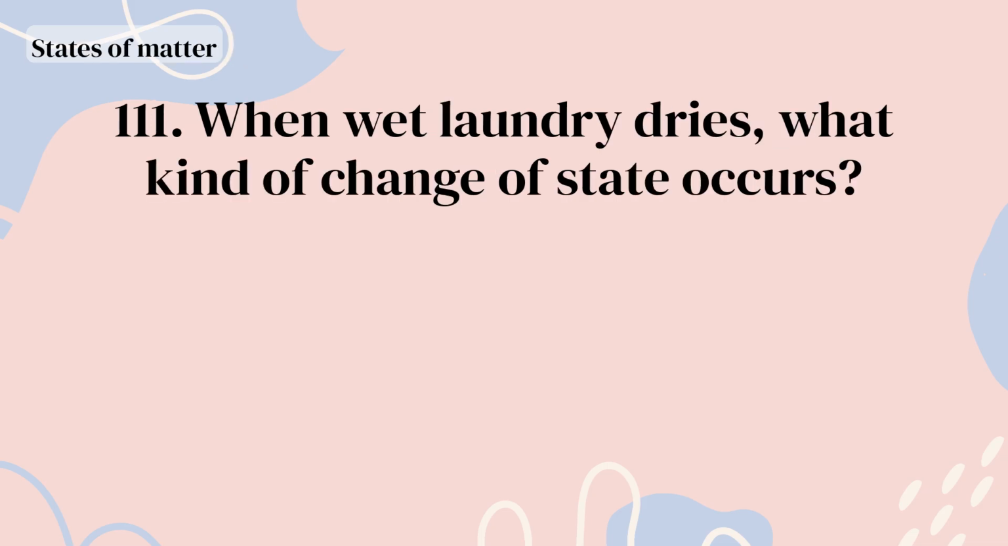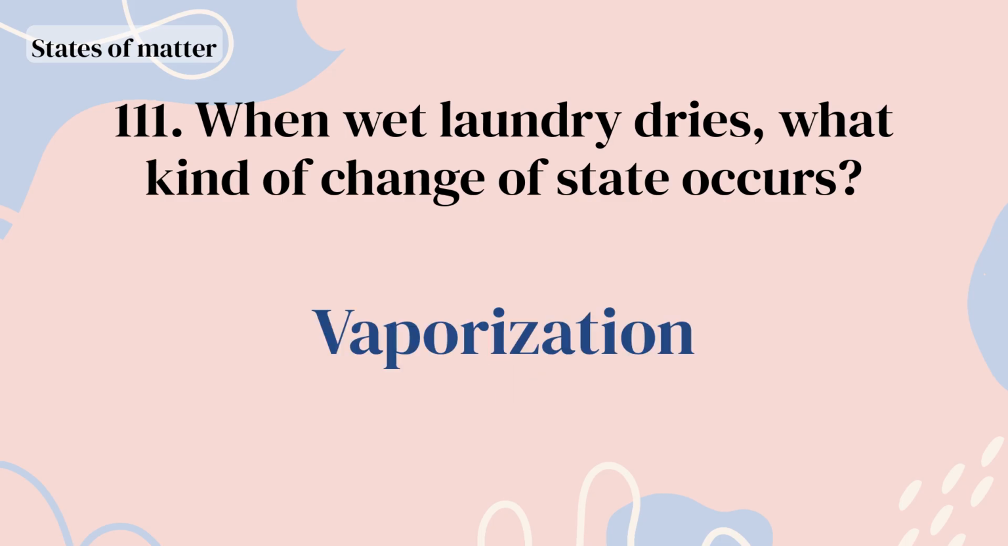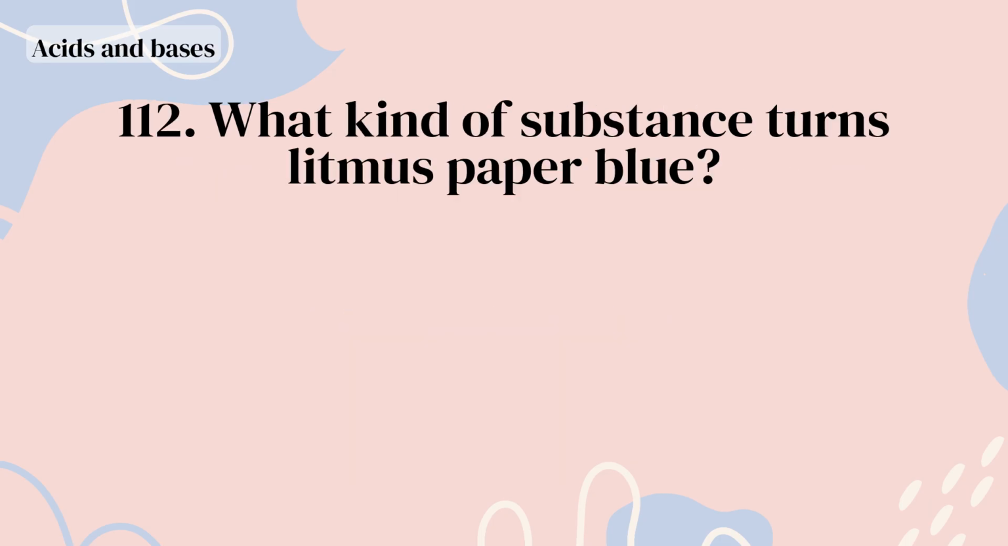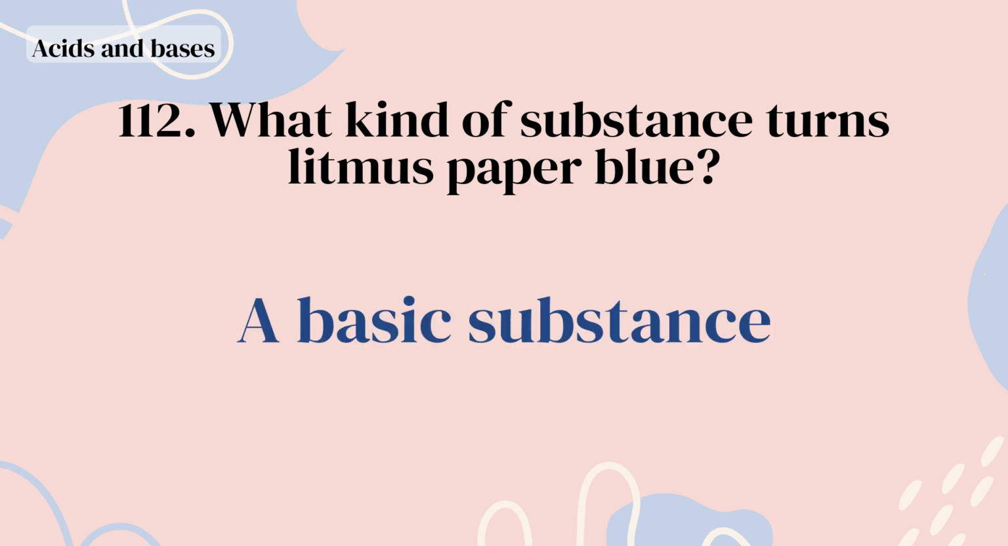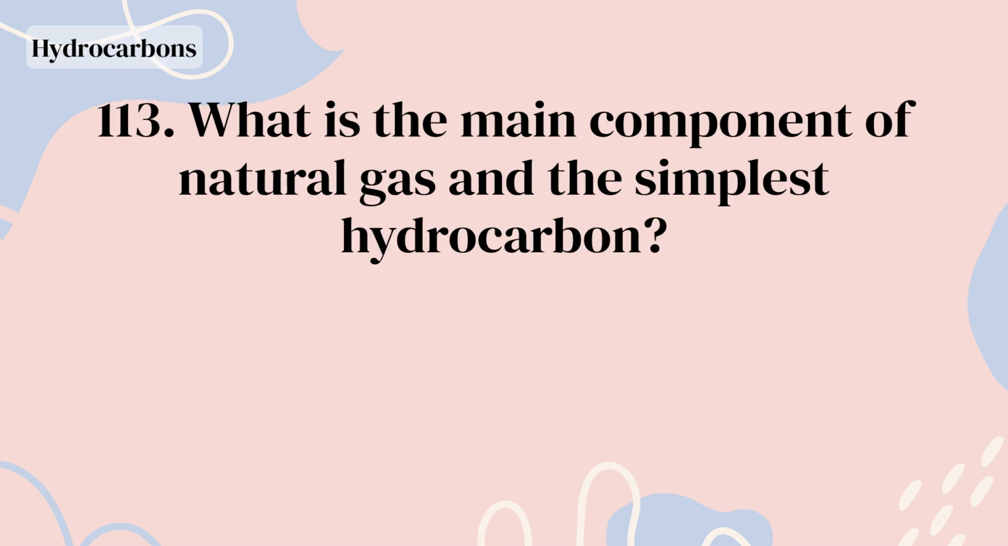When wet laundry dries, what kind of change of state occurs? Vaporization. What kind of substance turns litmus paper blue? A basic substance. What is the main component of natural gas and the simplest hydrocarbon? Methane.